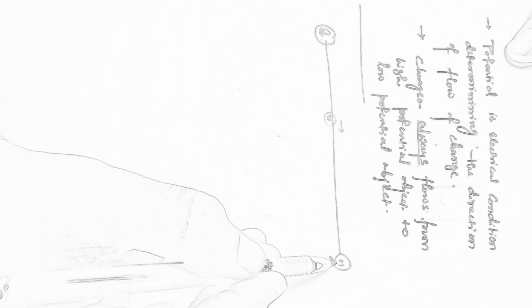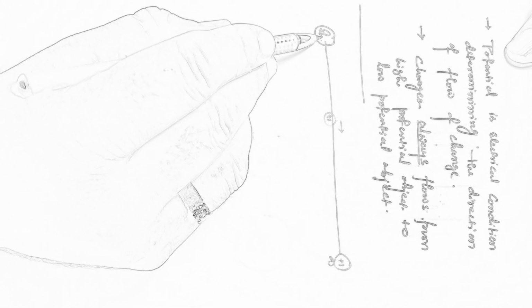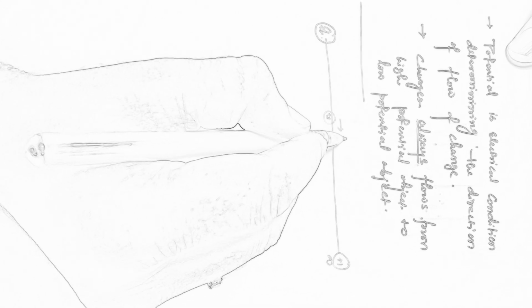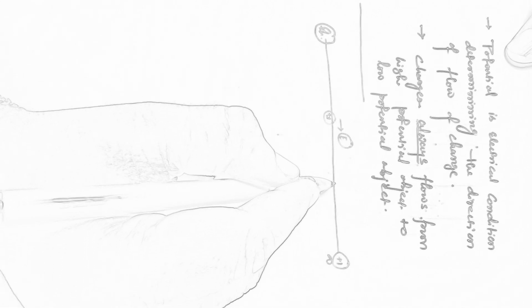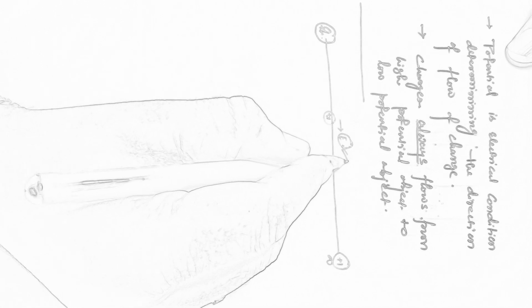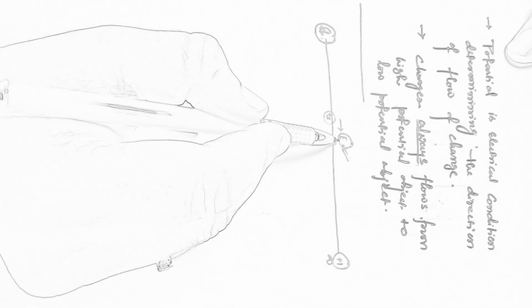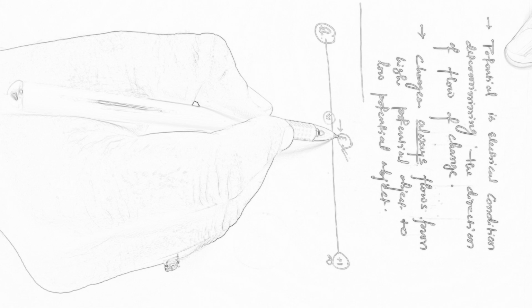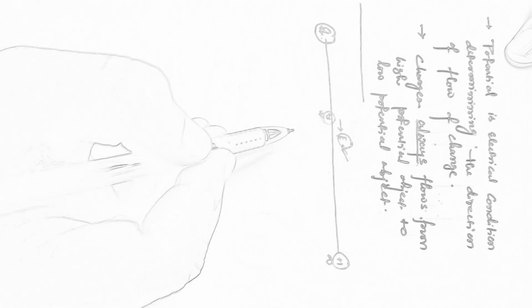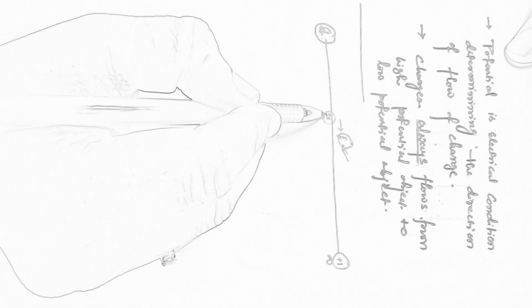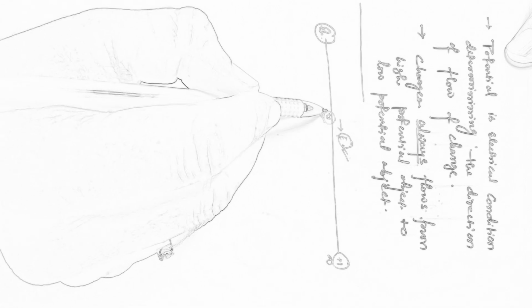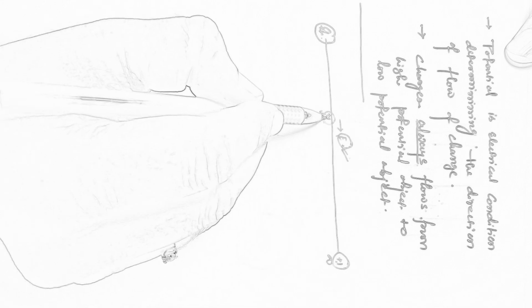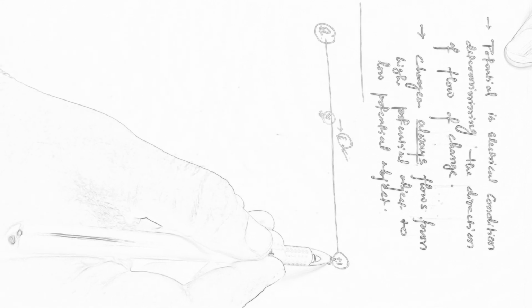Now if we want to bring it back somewhere into the field of Q, we need to do some work against this repulsive force, because as we start moving +1, we are moving against this force. Since some work is done against the repulsive force, that amount of work will remain stored in the +1 in the form of potential energy, and as soon as we remove the external force, it will definitely go back to infinity. That means potential energy will be converted into kinetic energy.